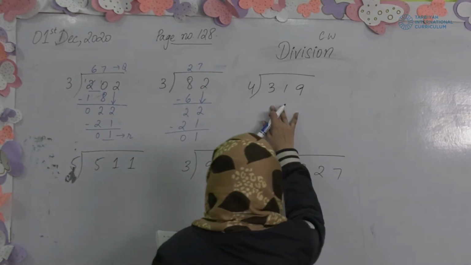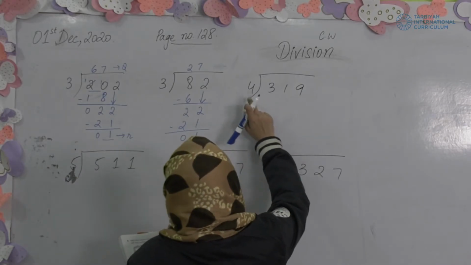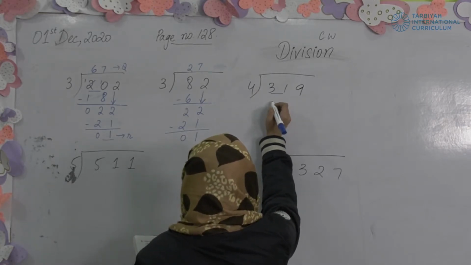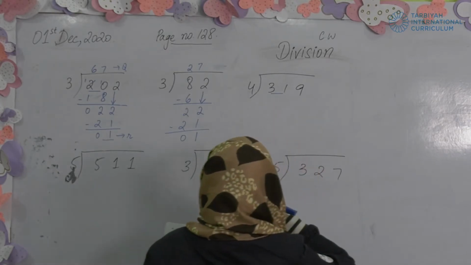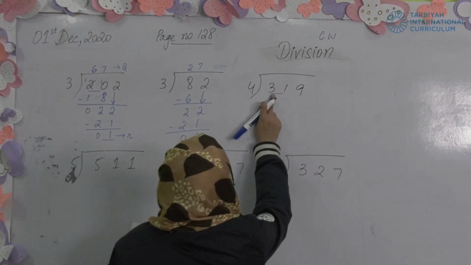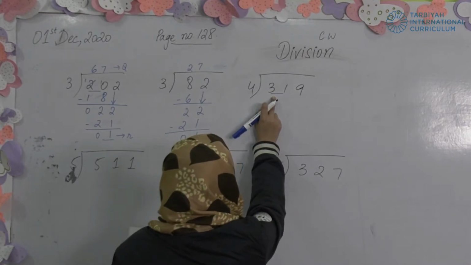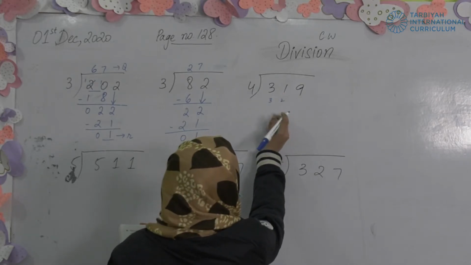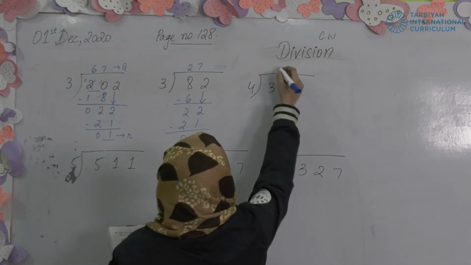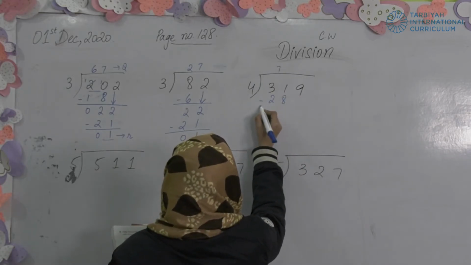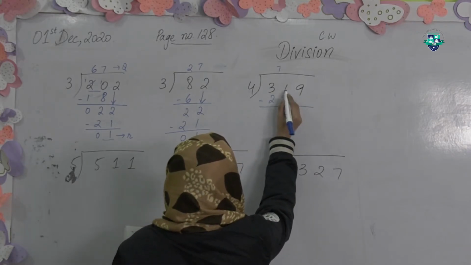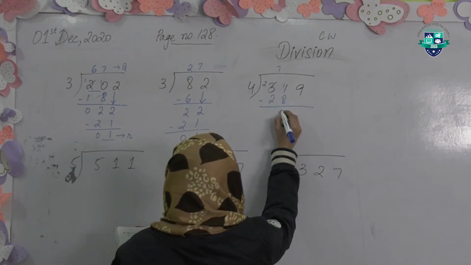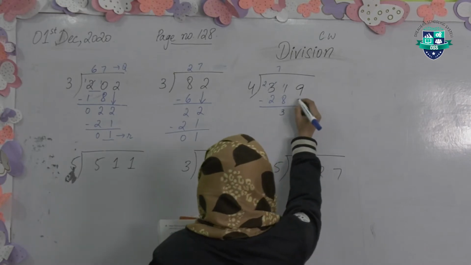Third one is 319 divided by 4. We cannot take one number now because 3 is smaller than 4, so we'll take two numbers. 4 ones are 4, 4 twos are 8, 4 threes are 12, 4 fours are 16, 4 fives are 20, 4 sixes are 24, 4 sevens are 28, 4 eights are 32. 32 will become greater than 31, so we'll take 4 sevens are 28. Minus these two values, 3 cut 2, 1 will become carry over here, 11 minus 8 is 3. Automatically this 9 will come down.